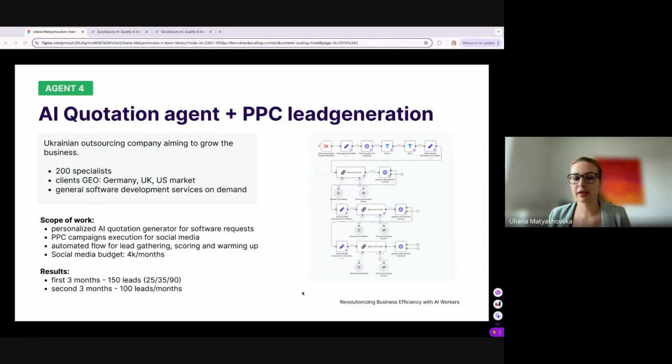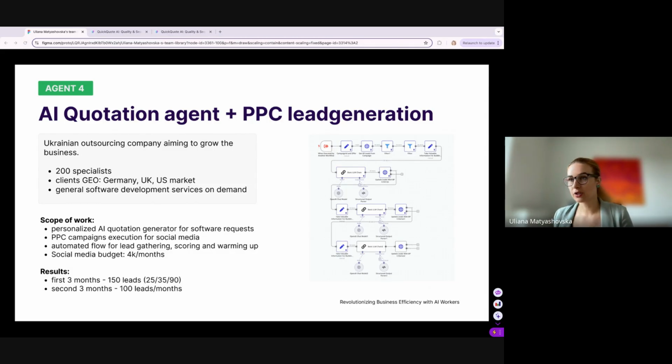What we did for them: we built a personalized quotation generator, which I just showed you. We ran PPC campaigns for the UK, US and Germany markets. We automated lead gathering, scoring, and warming-up sequences. And we had a social media budget of 4K per month.